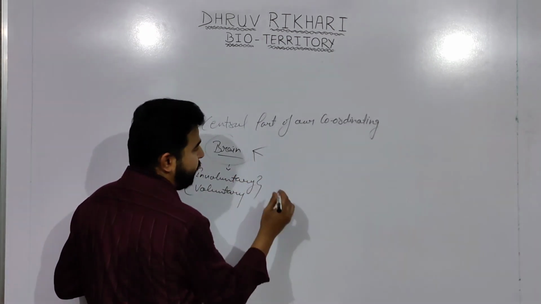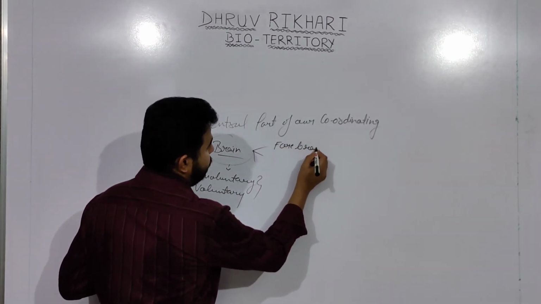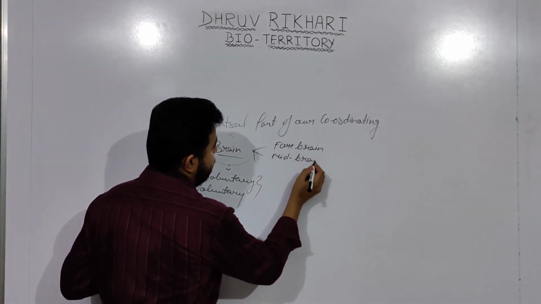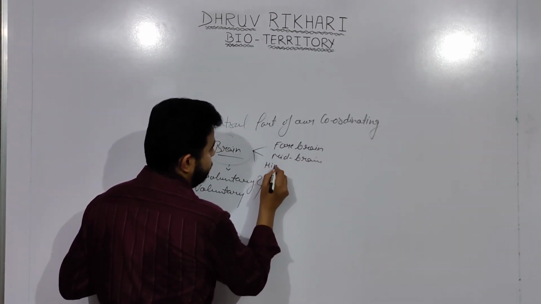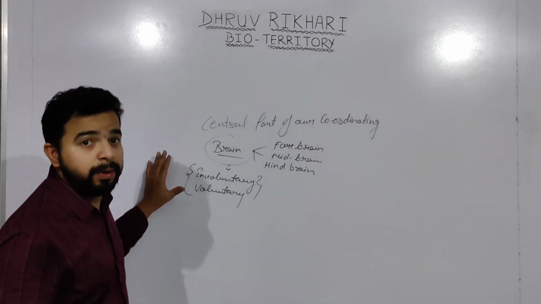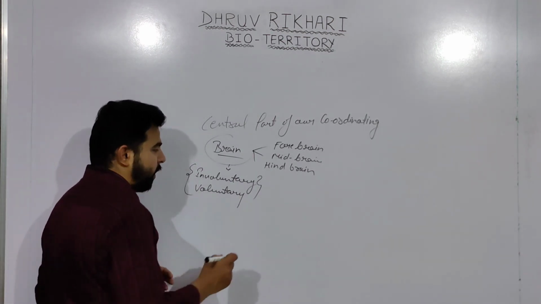The three main regions are the forebrain, the midbrain, and the hindbrain. These three parts are responsible for controlling involuntary and voluntary actions. Now, what are these involuntary and voluntary actions?